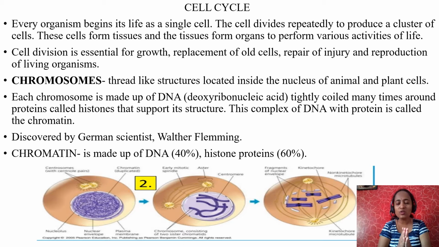So chromosome is made up of what? DNA and histone protein. Just imagine this is a histone protein around which 8 strings of DNA are highly coiled, and forms a chromosome structure. That string along with that protein along with DNA strings is nothing but nucleosome. Who discovered chromosome first? Chromosome was discovered by German scientist Walther Fleming. Chromatin is made up of DNA and protein. As I told you already, the percentage of DNA is 40 and histone protein 60.